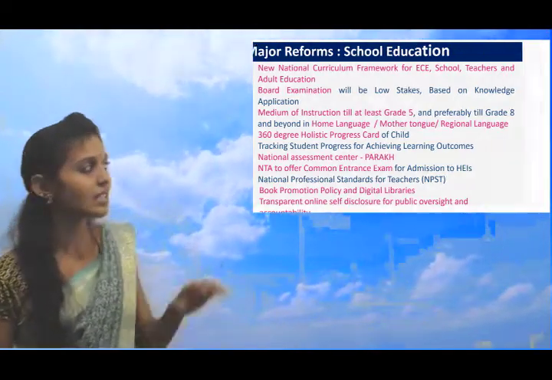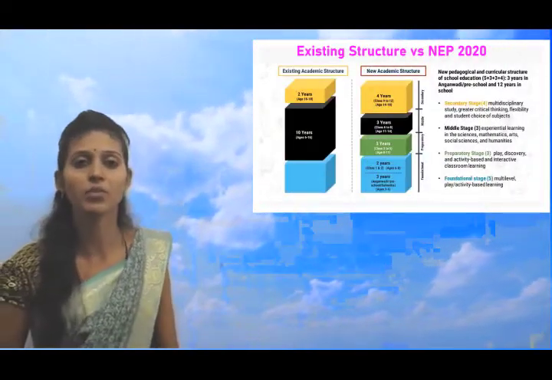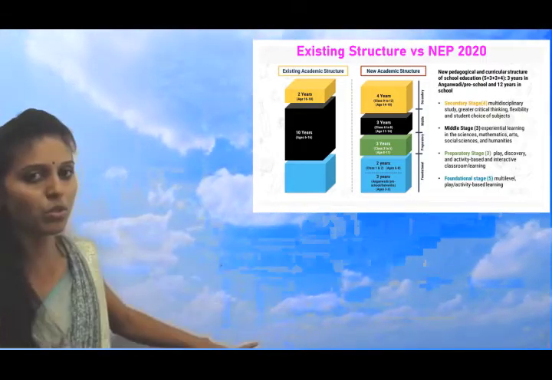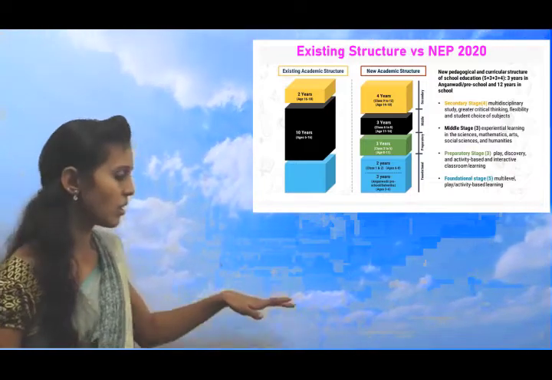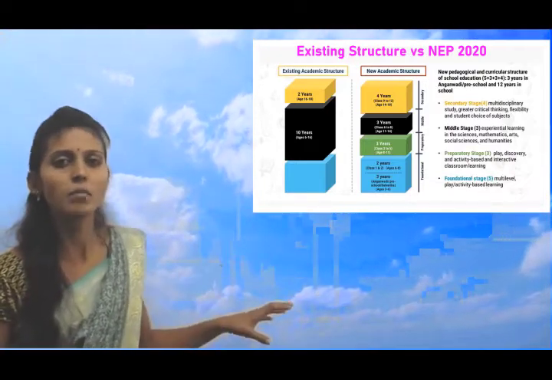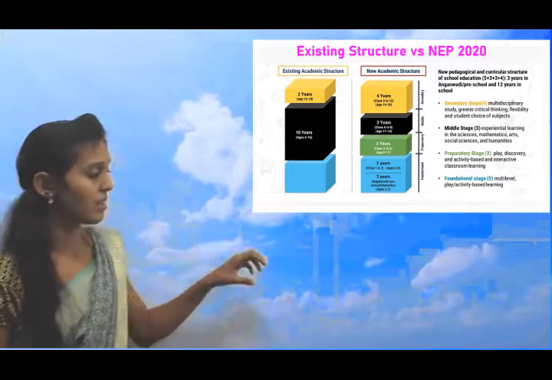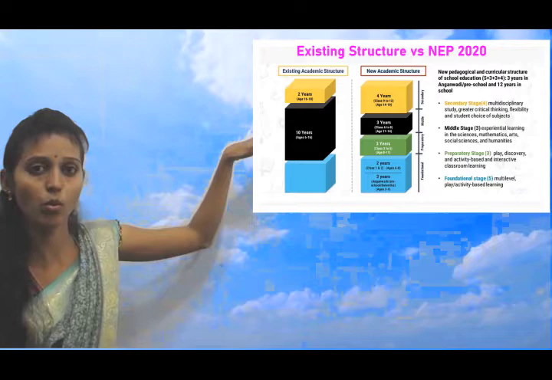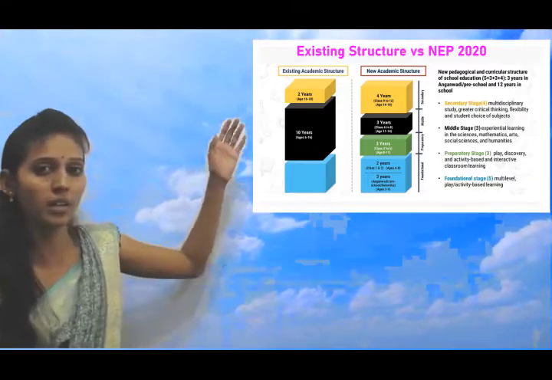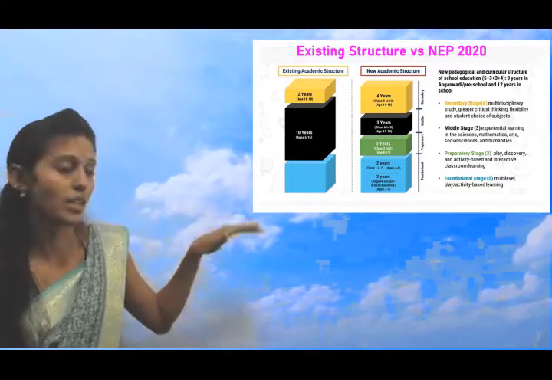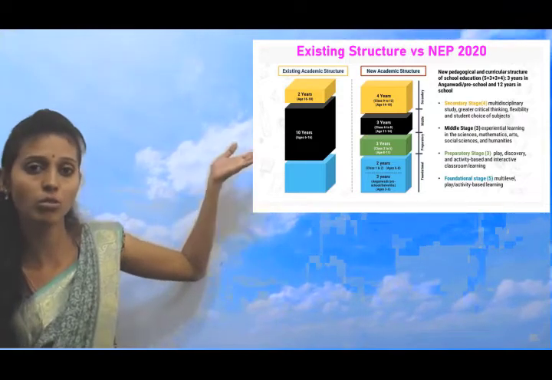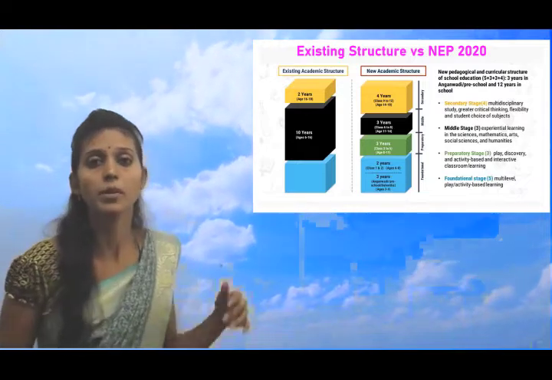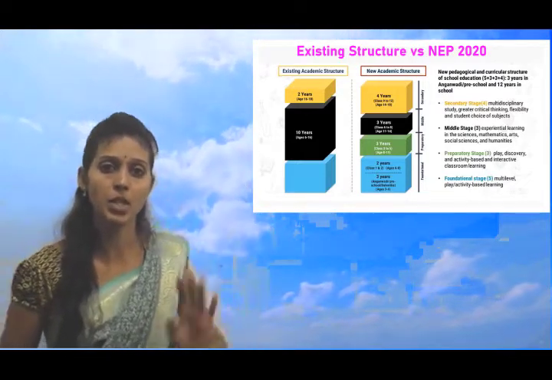Okay, and this is the existing structure versus NEP 2020. See here, the existing structure was basically foundational learning. It was there, but it was not compulsory. And next, schooling was up to 10th. 1 to 10th was the schooling. In schooling, primary and high school were there. 1 to 7th was primary, 8 to 10th was high school. Then the secondary education was PUC and then UG, PG.